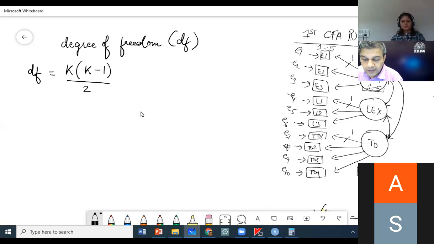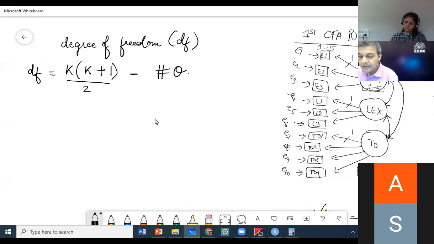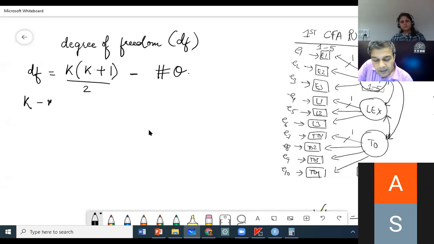It is actually k plus 1, not minus. It is k plus 1 by 2 minus hash theta. This is the formula for degree of freedom in measurement models in SEM. What is k? K is the number of items, that we have been doing since our discussion on reliability. We have been talking about k as the number of items.